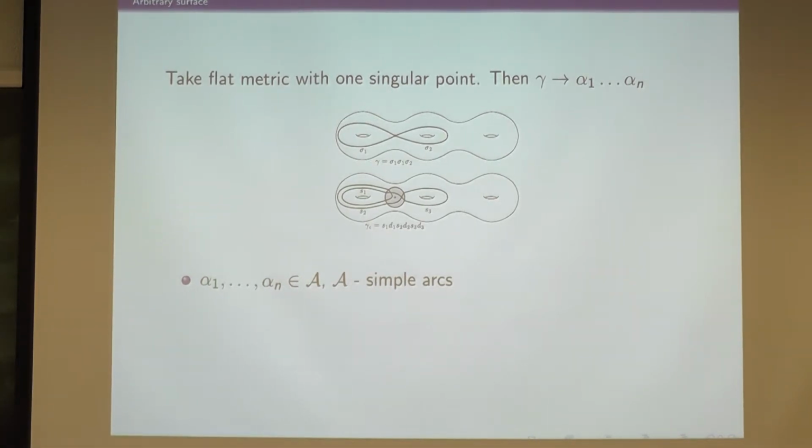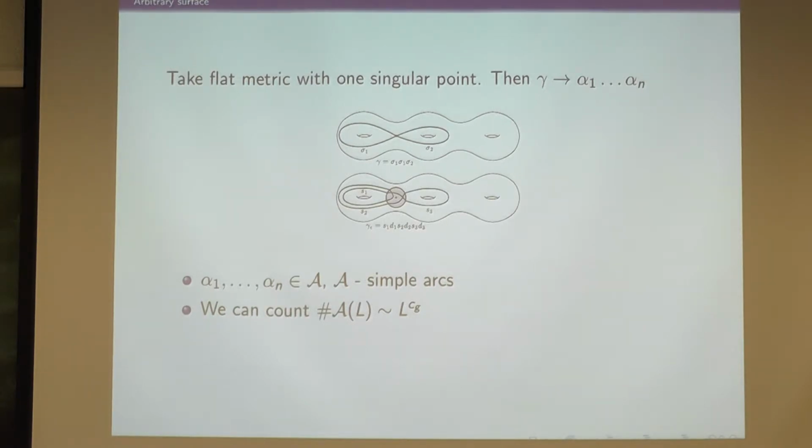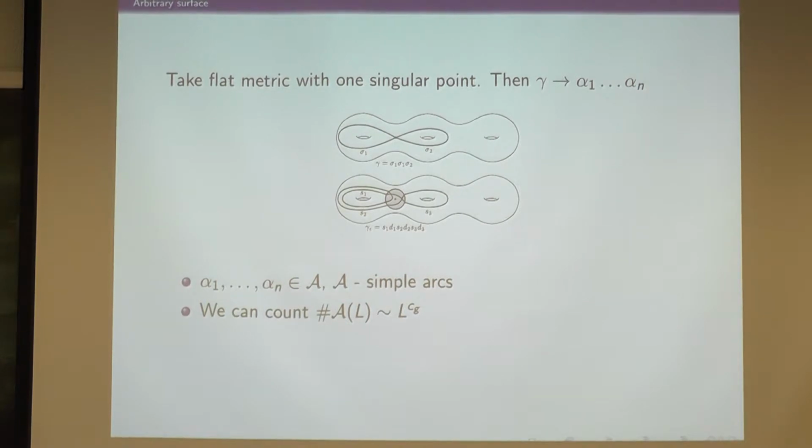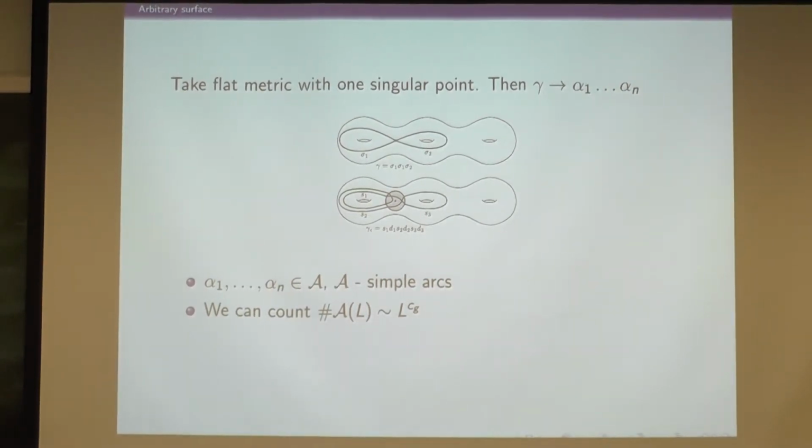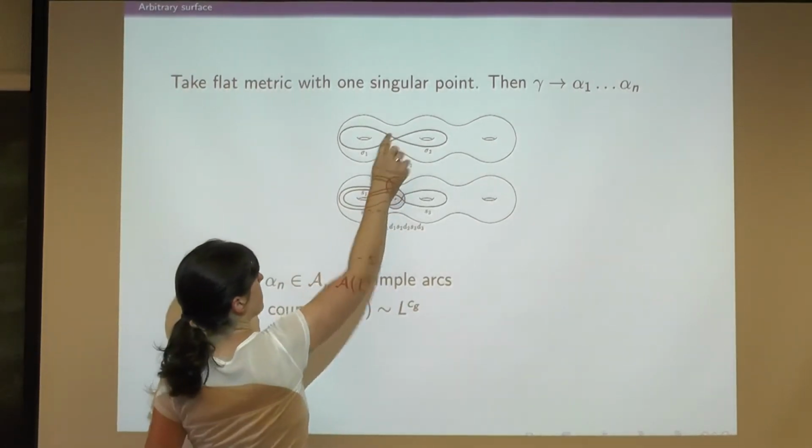Yeah. So it turns out that counting the number of these simple arcs of length at most L isn't so bad. This is just a combinatorial argument. It grows like a polynomial in L. And then, what are the endpoints of these arcs? So the endpoints of the arcs are this.